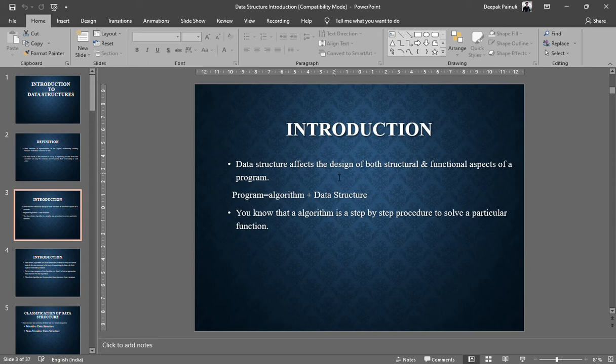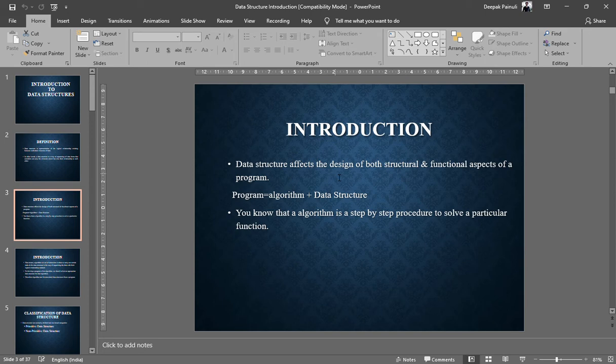So in the programming world, if you are going to program anything, definitely you are going to use some data. And for storing those data in memory, or for efficient retrieval or efficient use of that data, you need some structures or patterns by which you are going to store it in memory. That is our data structure part.